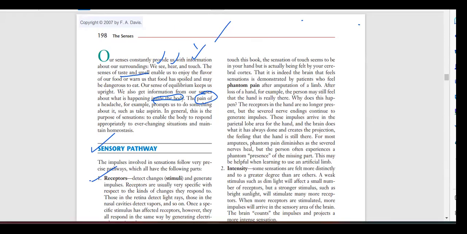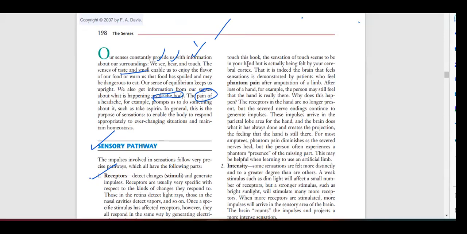So I am touching the book. What will happen? The touch information from your hand is actually felt by the cerebral cortex. So basically, the touch information is not felt by your hand. It is your brain that is feeling it.